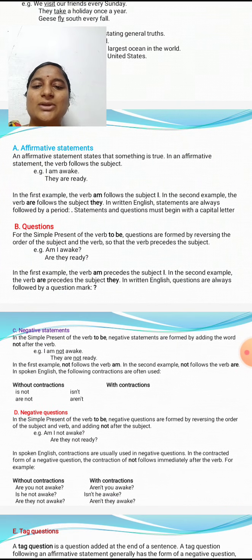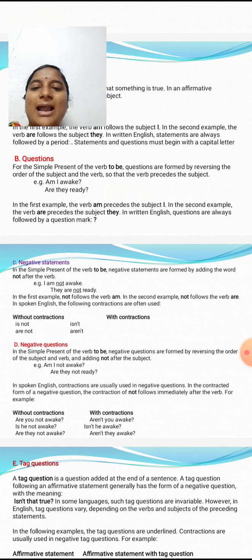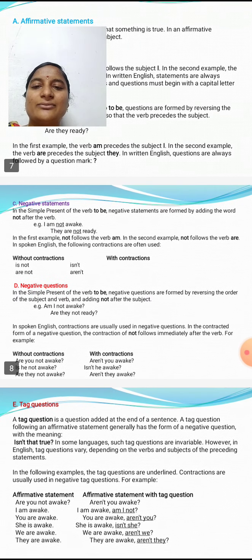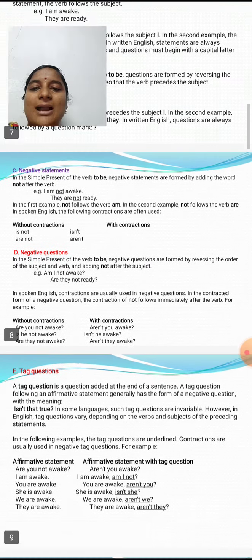Next, negative questions. I am not awake. In the negative question, am I not awake? So these are some examples of the simple present tense.